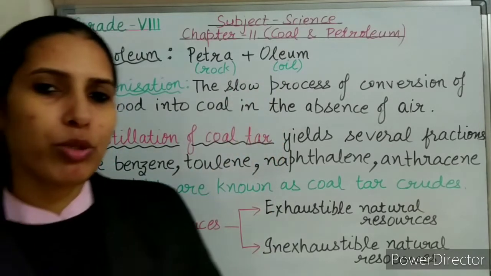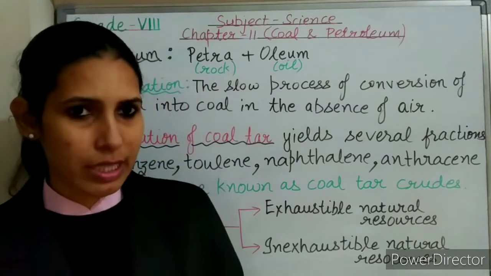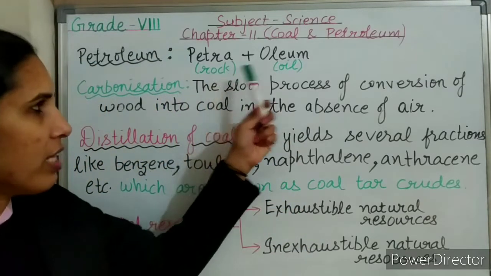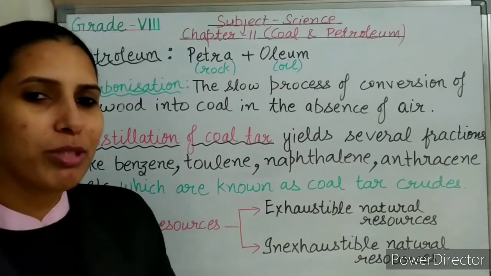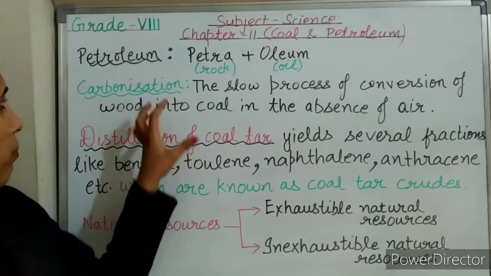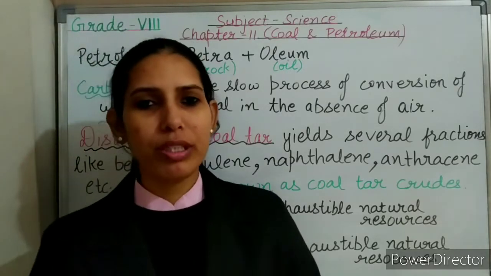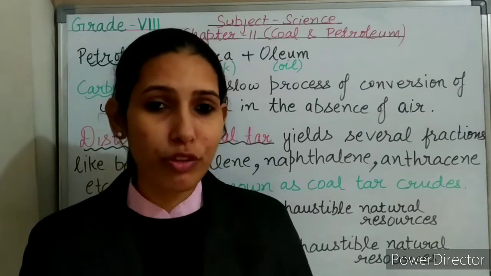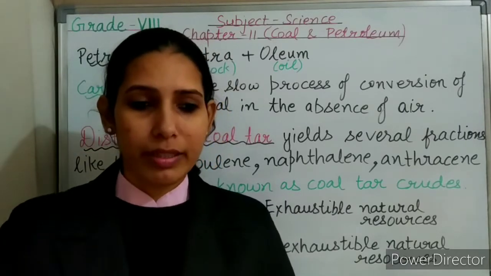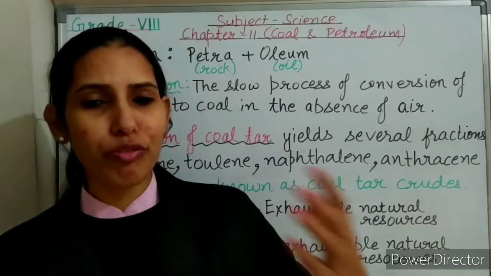Why? Because petroleum is found deep inside the earth's surface, trapped between rocks. So that's why petroleum is also known as rock oil. And petroleum is also known as crude oil. So we were discussing how it was formed. Petroleum was formed due to the decomposition of the marine organisms that got settled down on the seabed after their death millions of years ago.